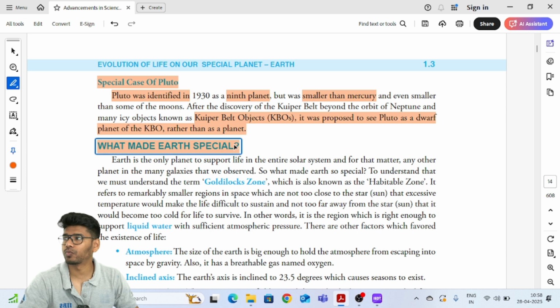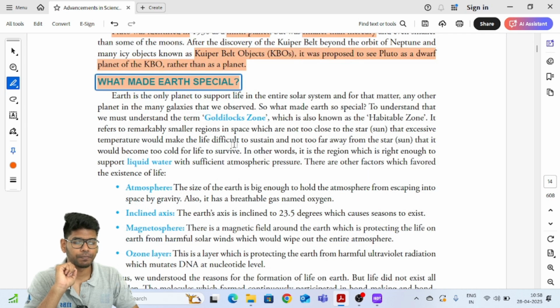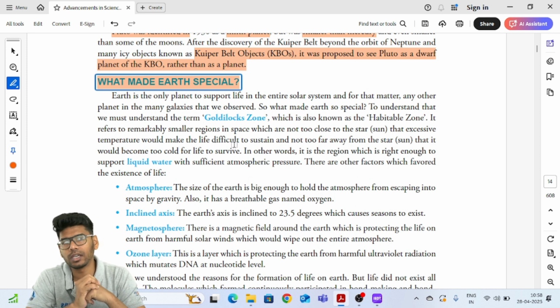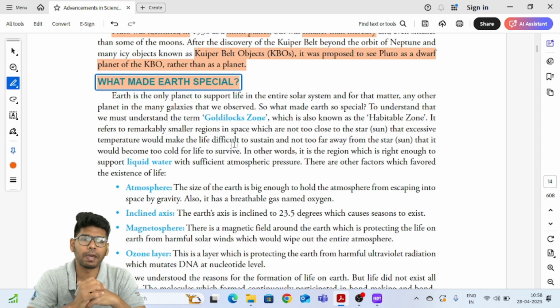And the next important question we have to ask is what made Earth so special? Why is Earth so special? When you're talking about the planets in our solar system, we said that 4 planets are terrestrial planets and the other 4 are gaseous planets. And within those 4 terrestrial planets, Earth is the only planet which could sustain life, and the gaseous planets could not even sustain life. The atmospheric conditions are the worst, and the sunlight is not abundant enough for life to actually sustain. So among these 4 terrestrial planets, what made Earth special? What made life feasible on Earth?